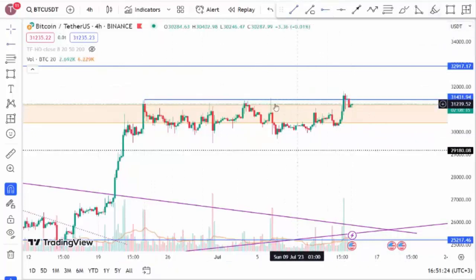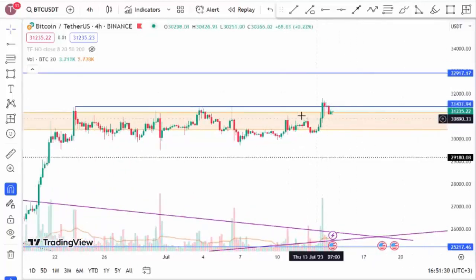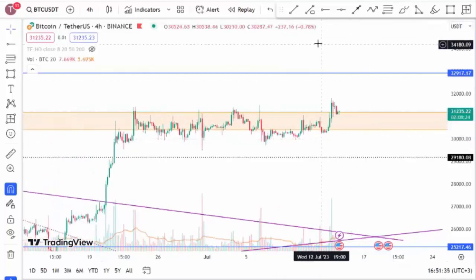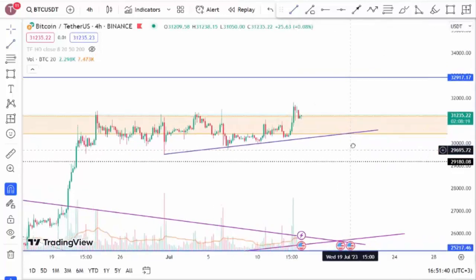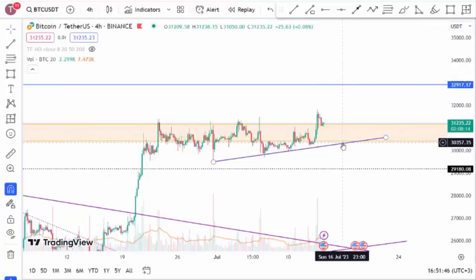Additionally, we can say that there is a small upward trend in this area. Even if price movements drop to this point, the downside break of this level is important. Because if it breaks to the downside, we are likely to see further declines in price movements. Therefore, we prefer the downward break of this upward trend. It's important to keep this in mind.